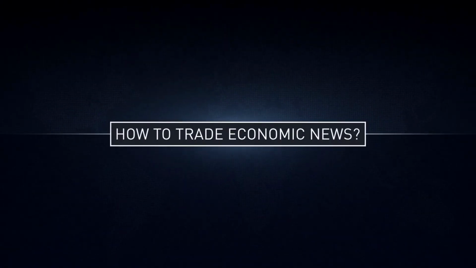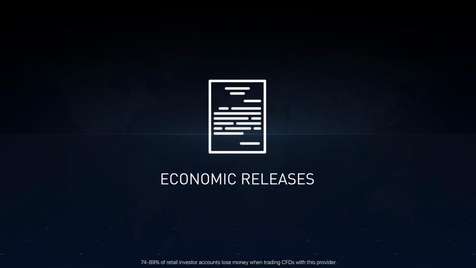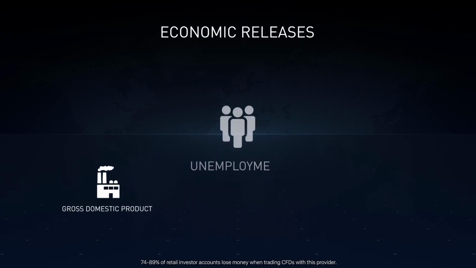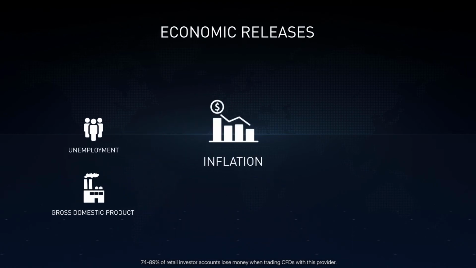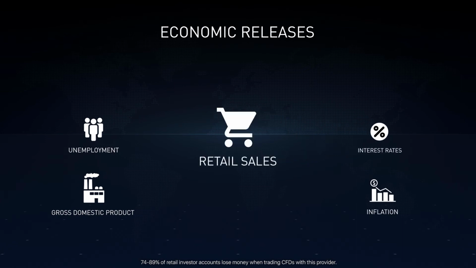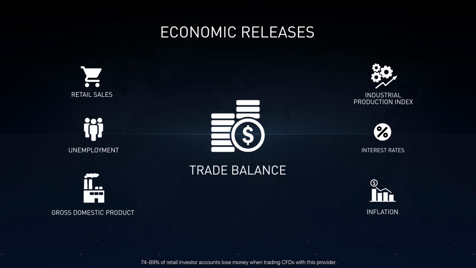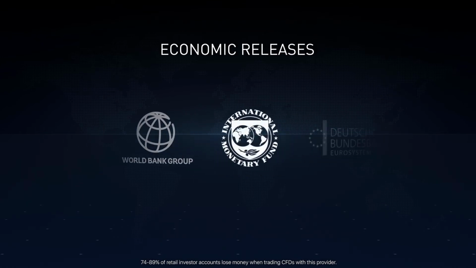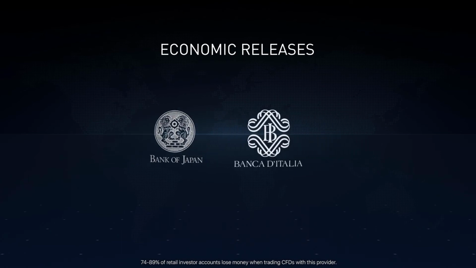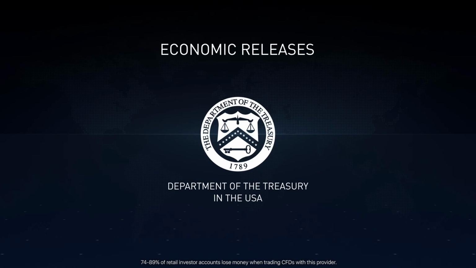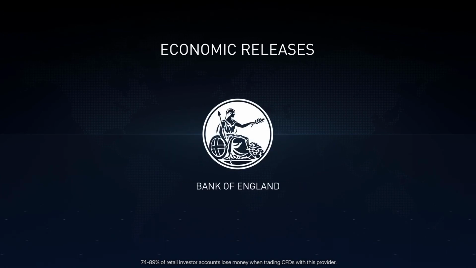How to trade economic news. Economic releases are publications of various economic reports and statistics, such as gross domestic product, unemployment, inflation or interest rates, retail sales, industrial production index, trade balance, and other surveys and data. Of great importance are announcements made by key representatives of major national financial institutions, for example the Federal Reserve or the Department of the Treasury in the USA, or the Bank of England in Great Britain.